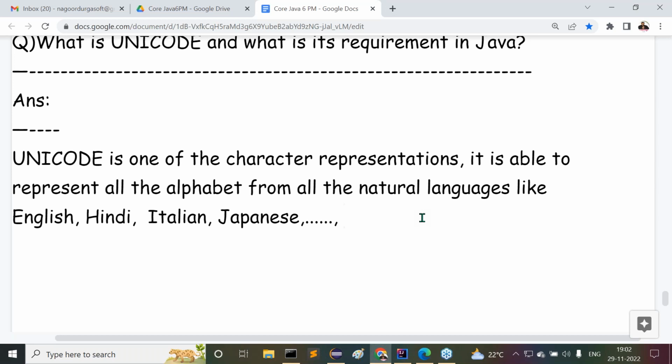So what is the advantage of representing all the alphabets from all the natural languages?